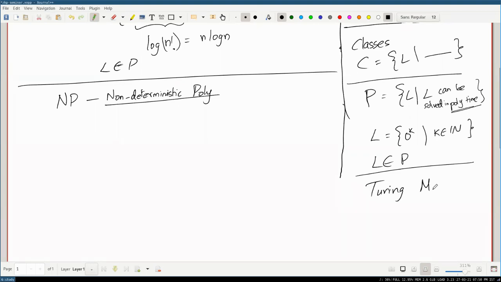A Turing machine is an abstract formalization of all possible efficient computers that can potentially be built by humans.